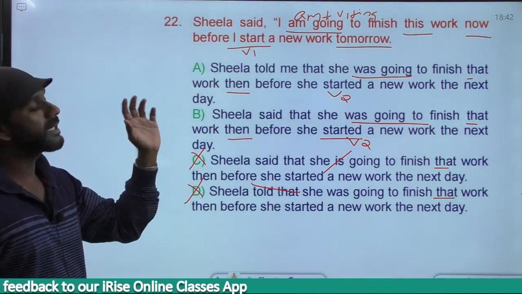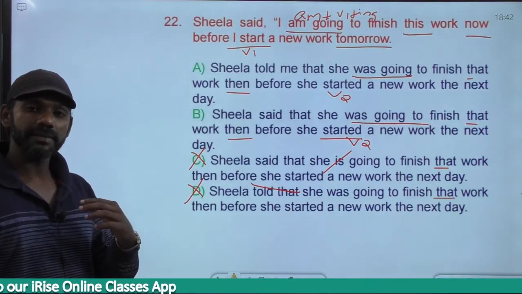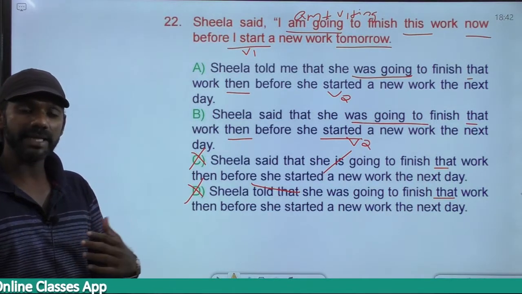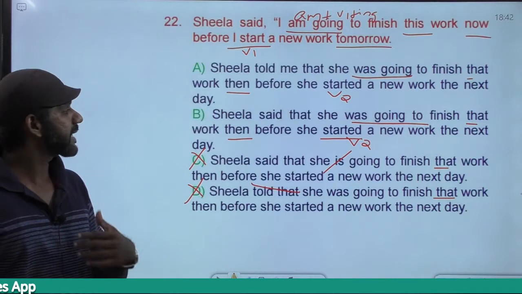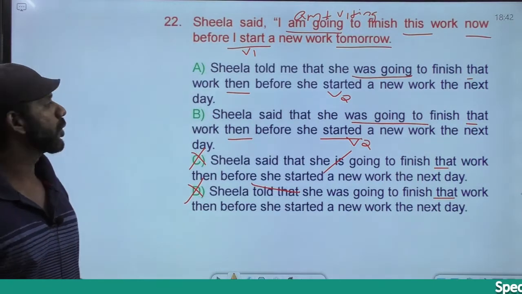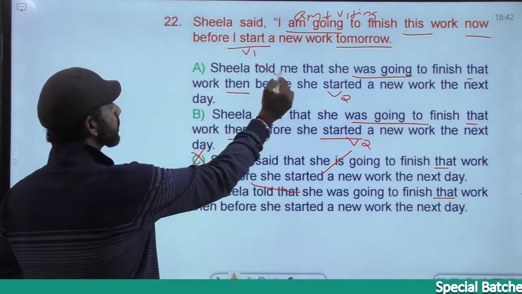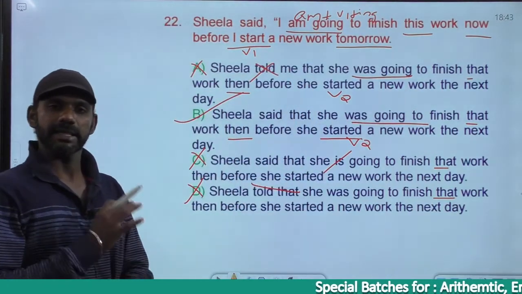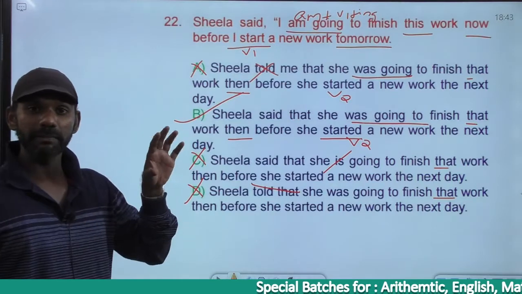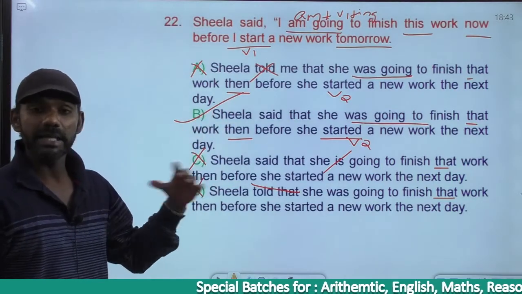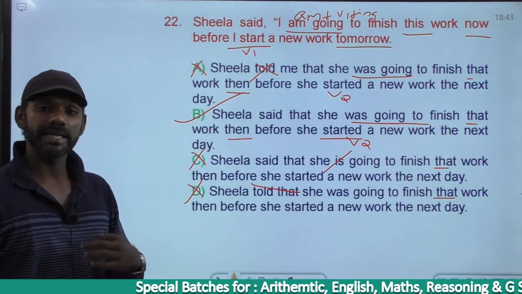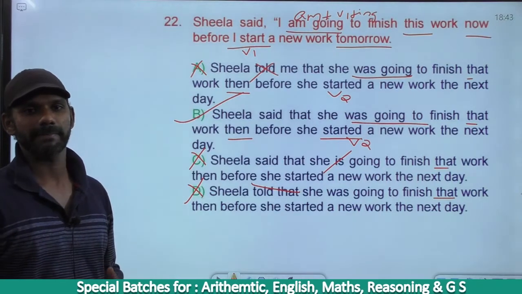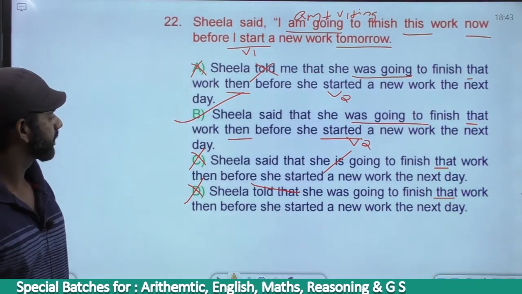Now we have to think whether it must be A or B. It says Sheila said. Said becomes said that or told. Said becomes said that. Said to becomes told. Thinking about that rule, option A is eliminated. The answer must be option B. A is grammatically correct, but it cannot be the better option here. The better option must be B because said becomes said that. Said to becomes told.